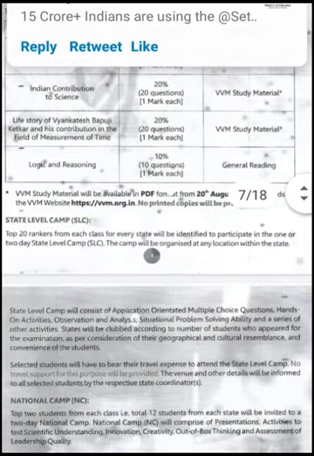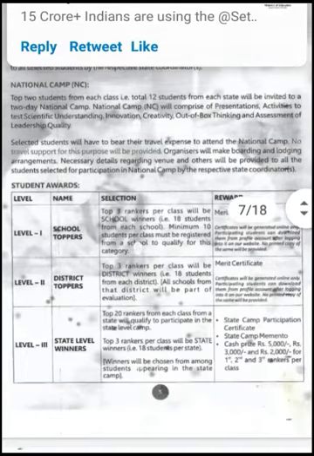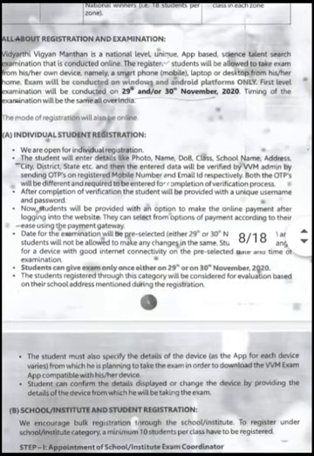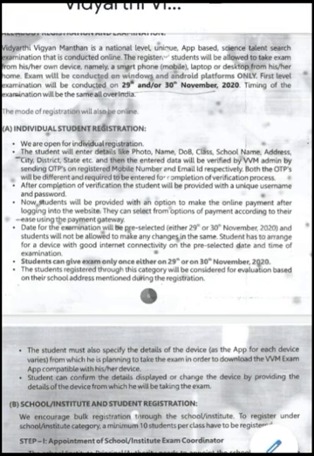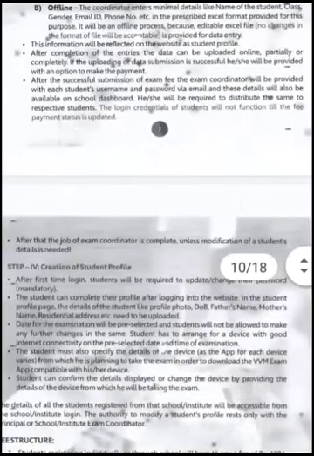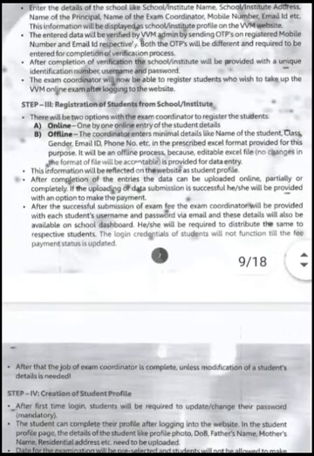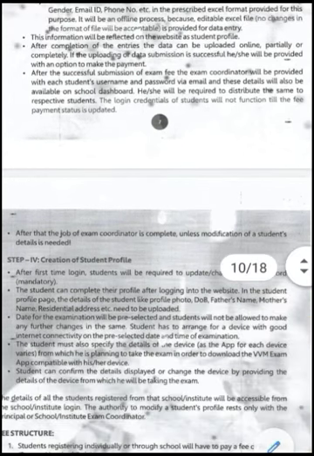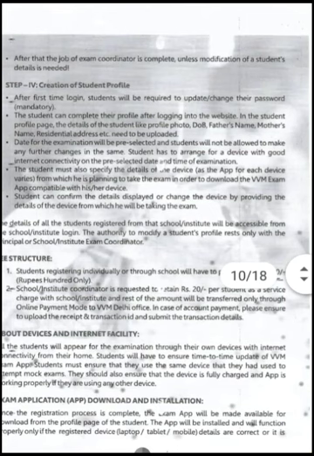The website is vvm.org.in, and I will explain how to register on the website. You can register as an individual student, and there are two modes, online and offline. We will do online mode.